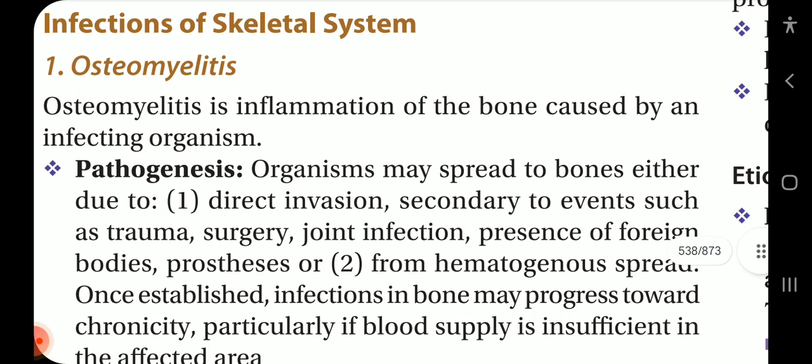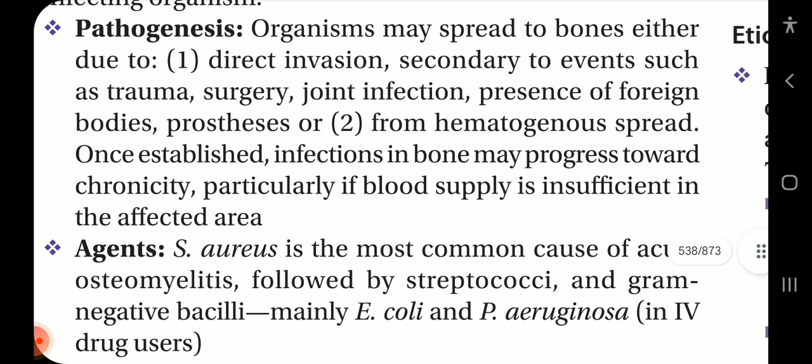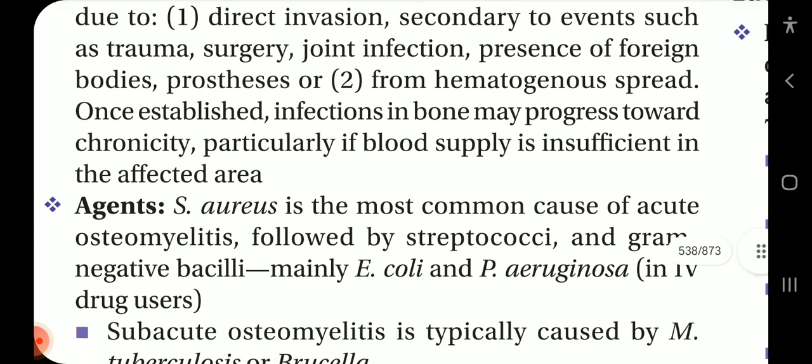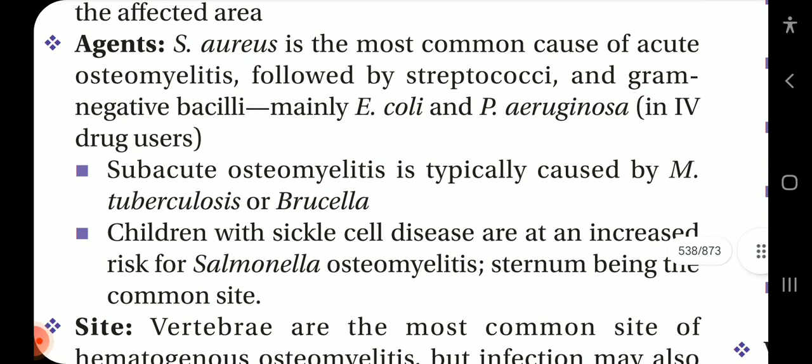Infections of the skeletal system. Osteomyelitis is inflammation of the bone caused by an infecting organism. Pathogenesis: the organism may spread to bones either due to direct invasion, secondary to events such as trauma, surgery, joint infection, presence of foreign bodies or prosthesis, or from hematogenous spread. Once established, the infection in the bone may progress towards chronicity, particularly if the blood supply is insufficient in the affected area. Agent: Staph aureus is the most common cause of acute osteomyelitis, followed by streptococci and gram-negative bacilli,